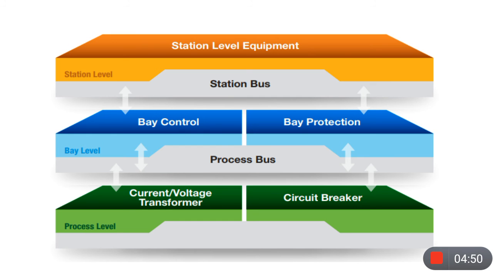Process level consists of switchyard devices like circuit breakers, isolators, air switches, instrument transformers, etc. It measures voltage, current and other parameters. Here we use fiber optic cables.